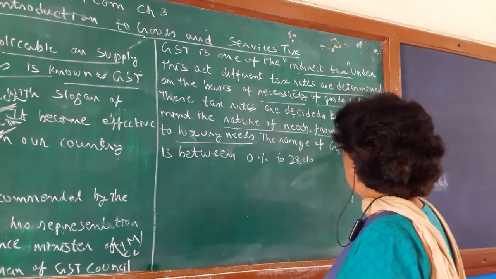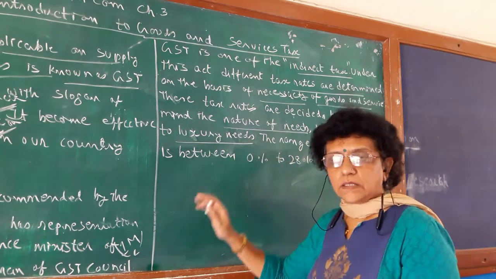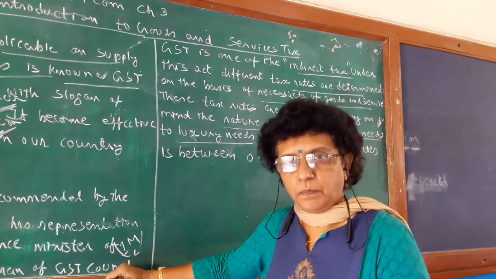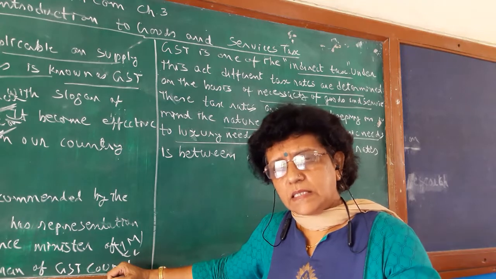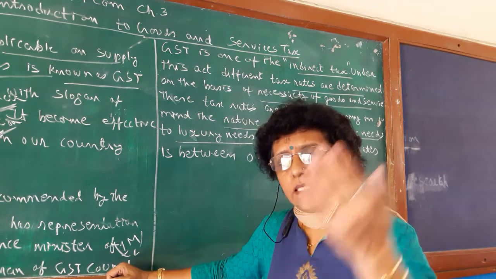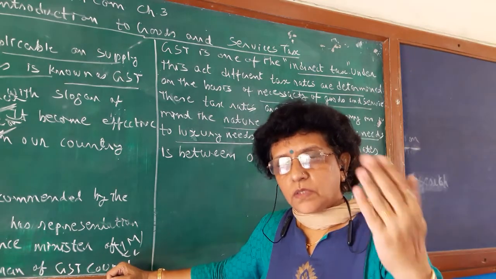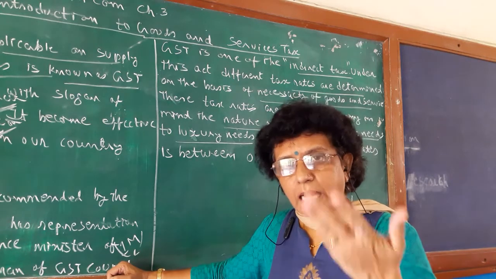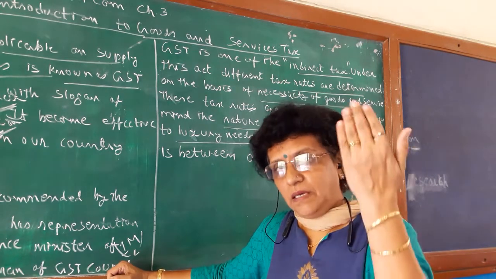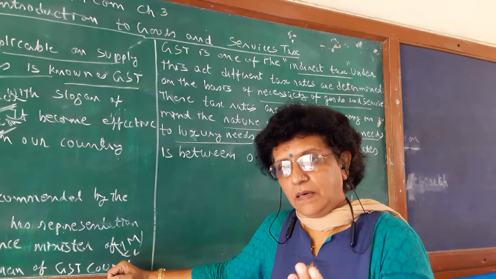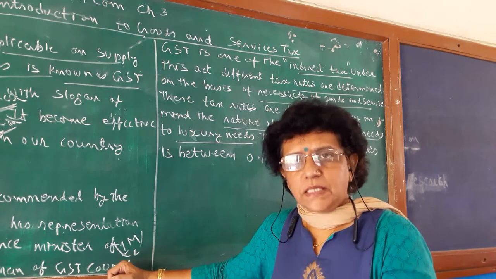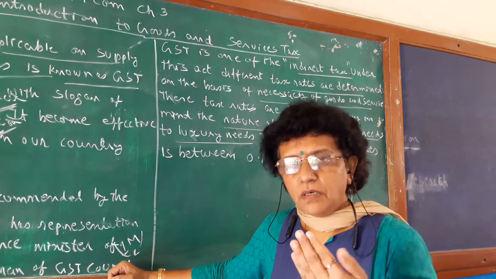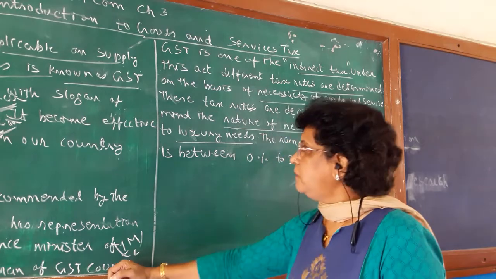And the luxury products, like the smartphone, the smart television, the air conditioner, and a car, not a basic model but a premium car, are to be taxed maximum because these are not a basic requirement of people.